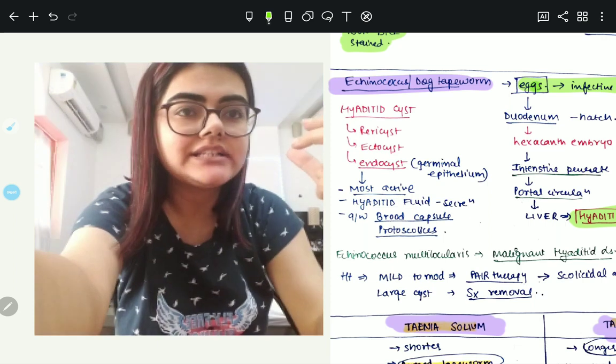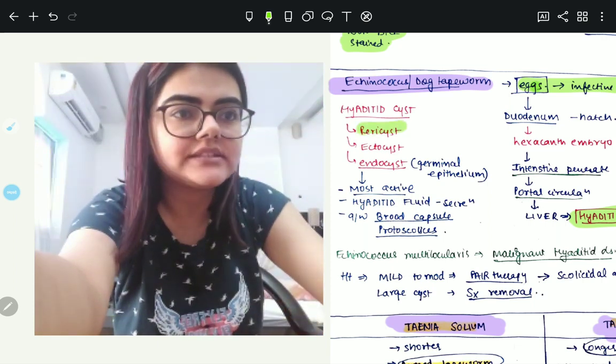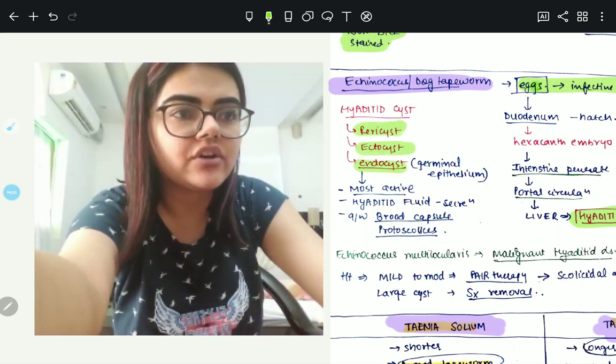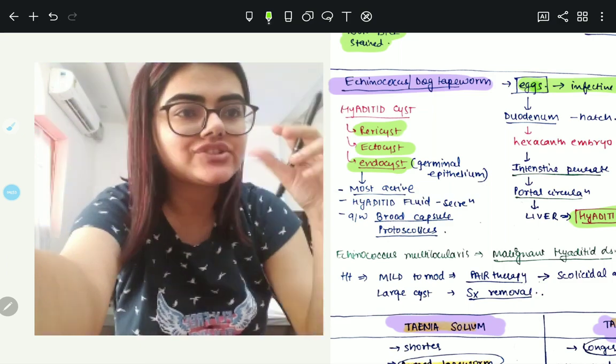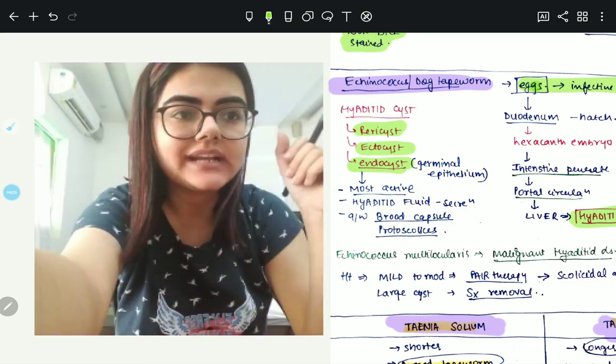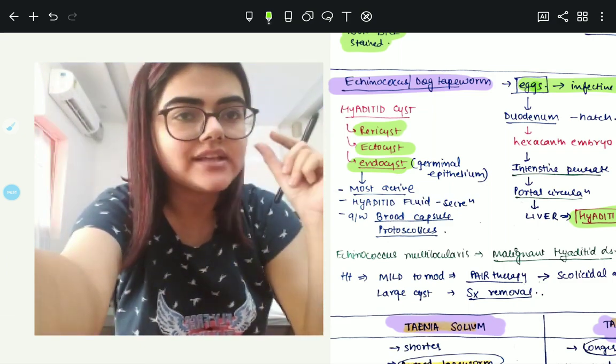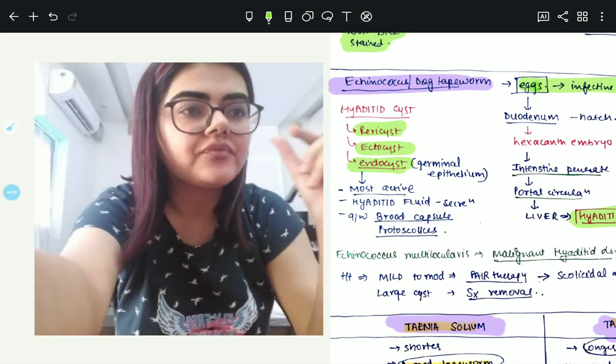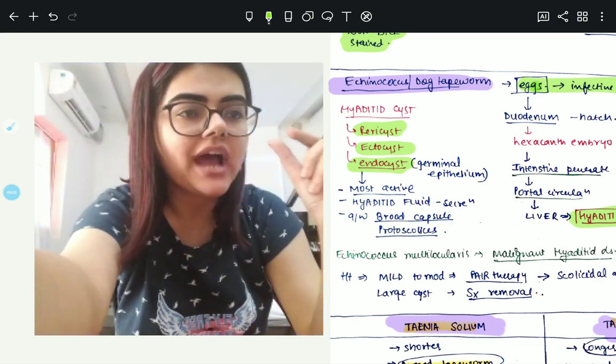Now this hydatid cyst has different coverings like your pericyst, your ectocyst and your endocyst. Endocyst is actually the germinal epithelium of the hydatid cyst, and it is the most active layer of the hydatid cyst.